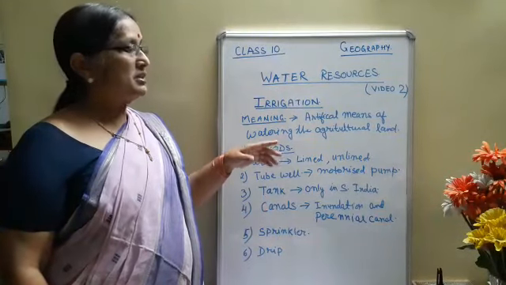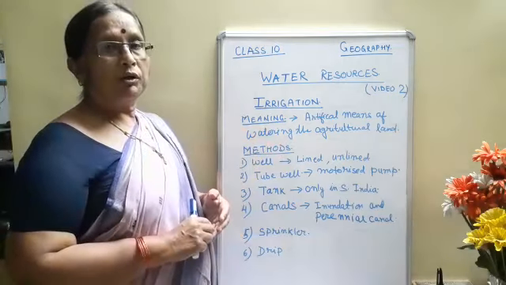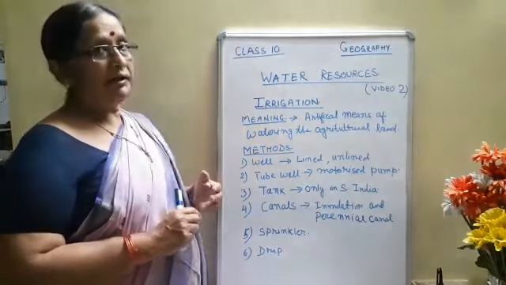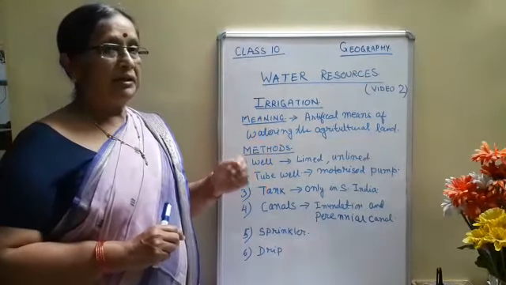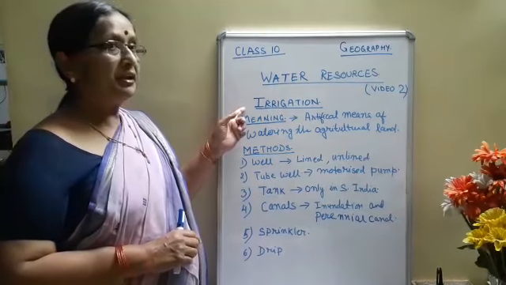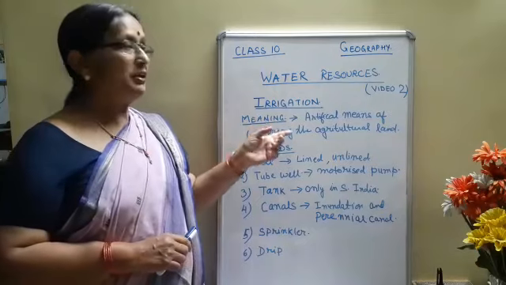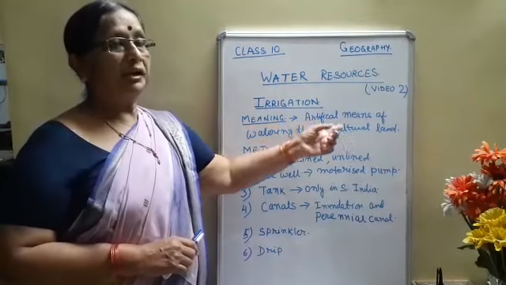In the previous video, we discussed surface water and underground water, their uses, and different methods of irrigation. Now today we are starting with irrigation as the main topic. The meaning of the term irrigation is artificial means of watering the agricultural land.